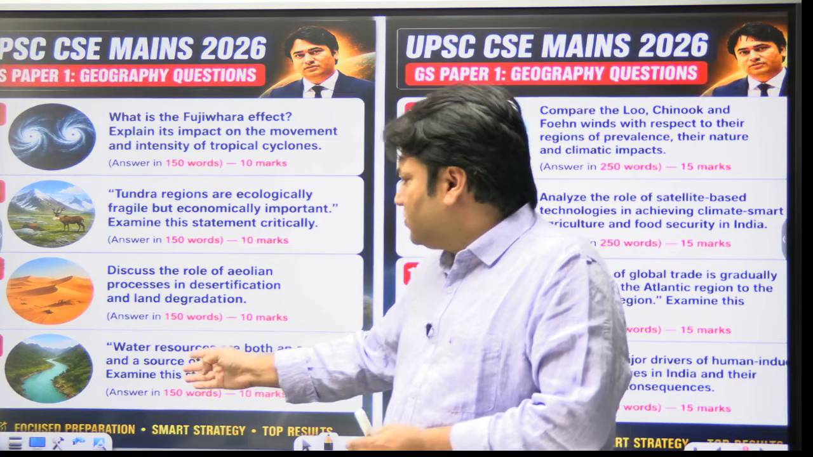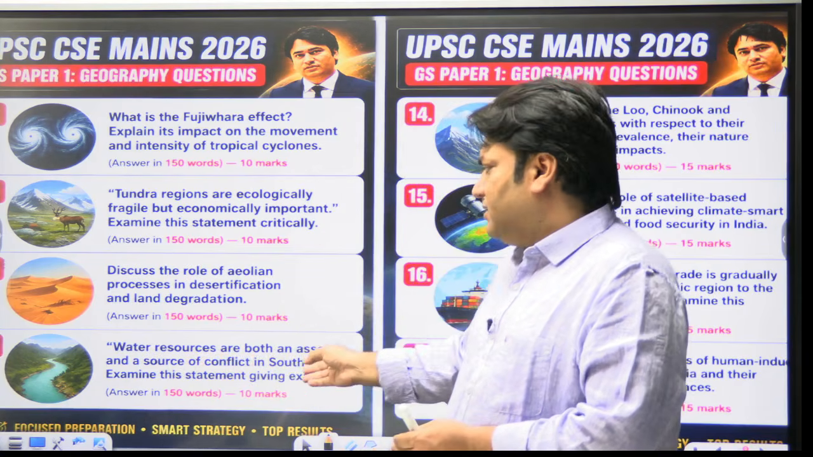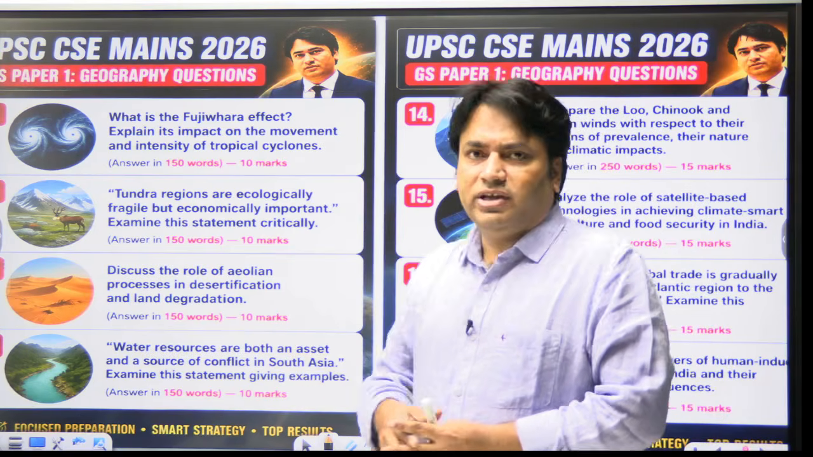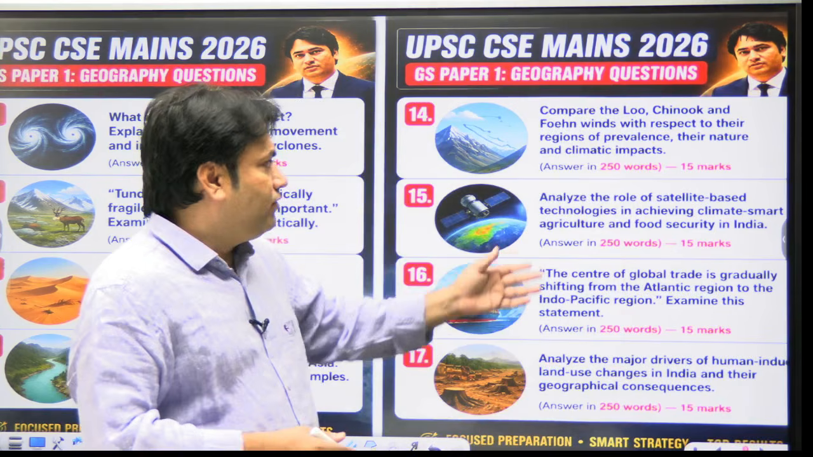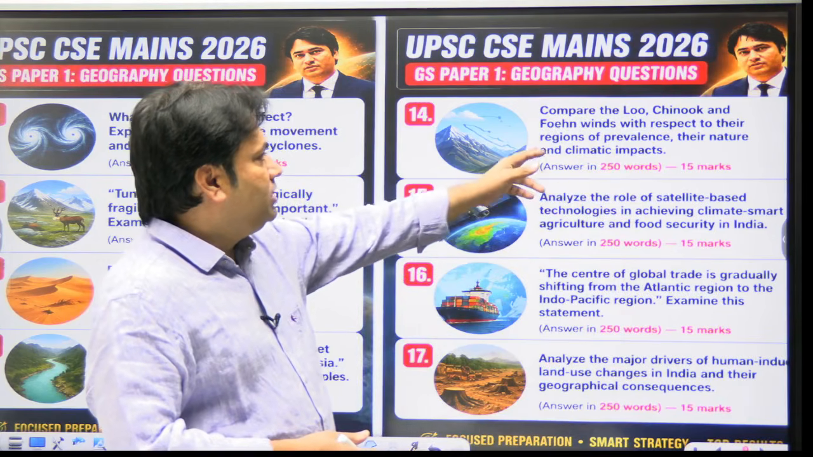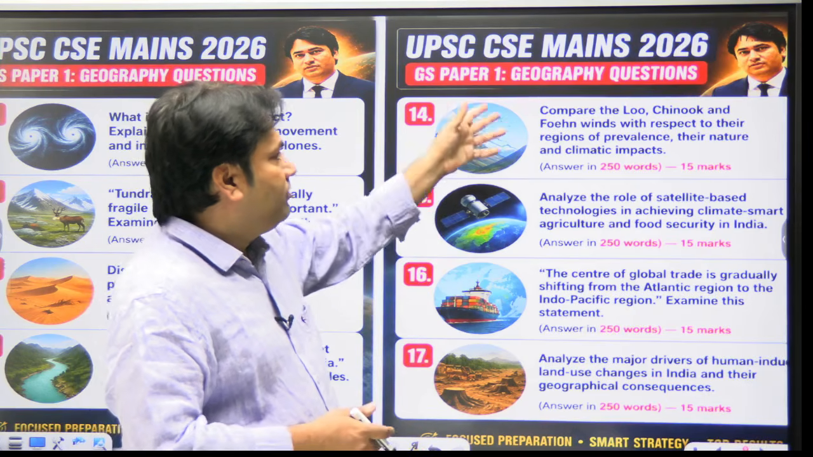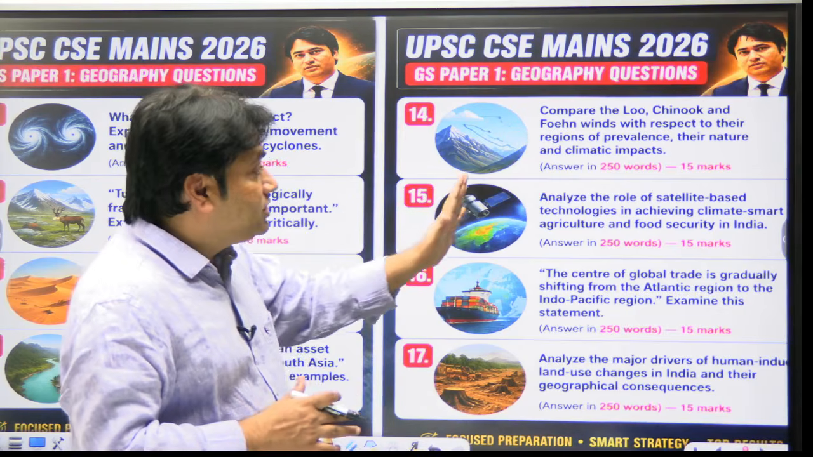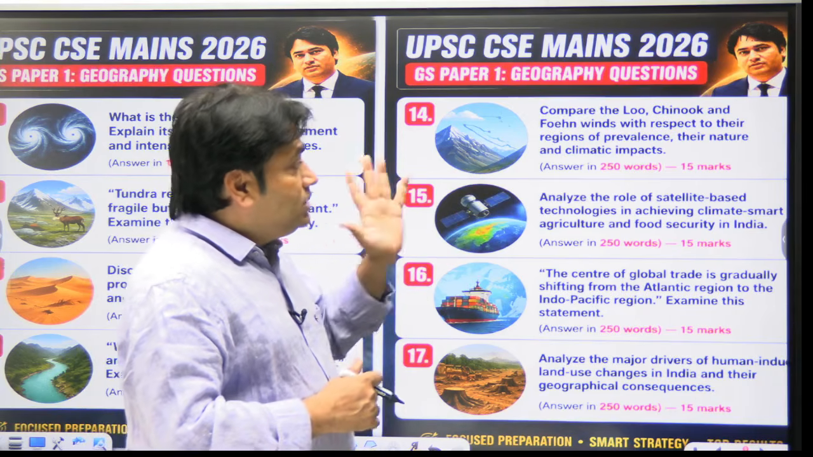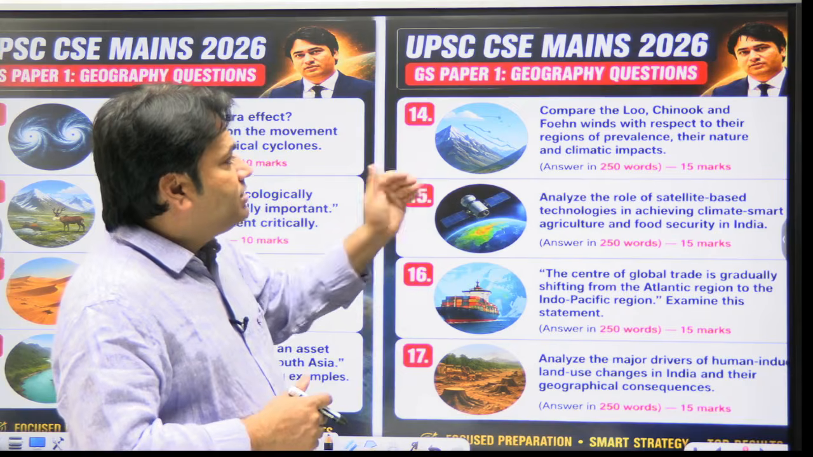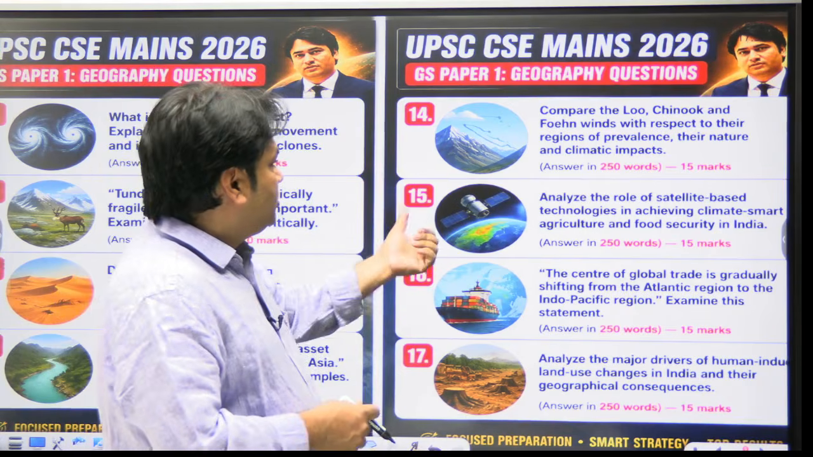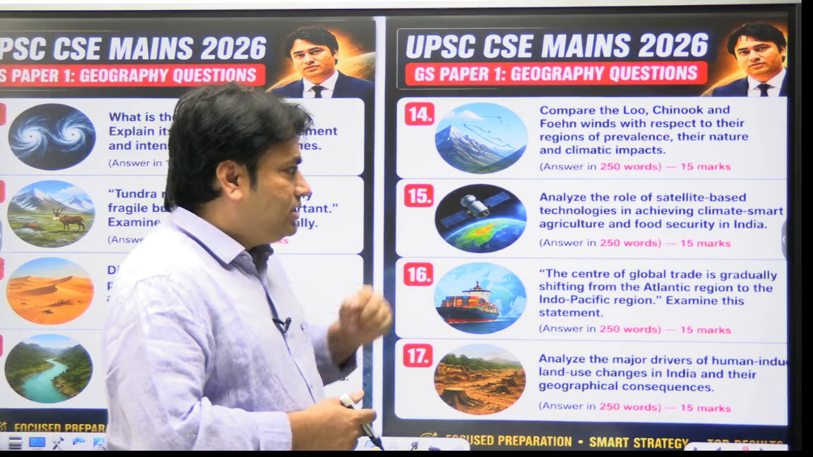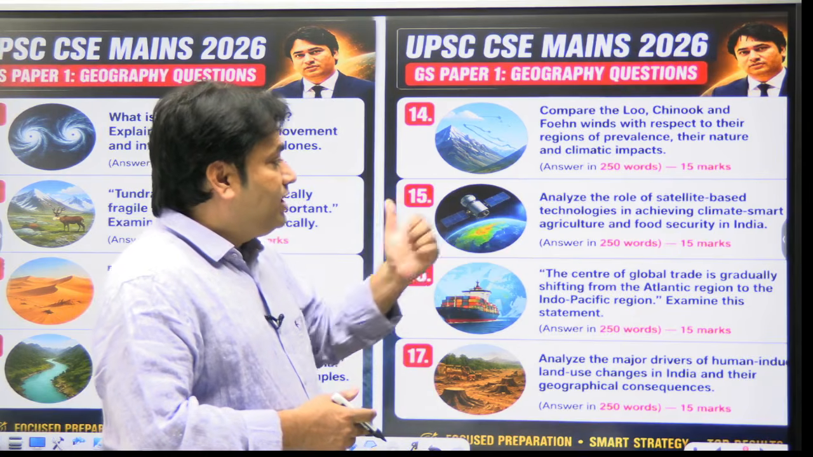The fourth question was, water resources are both an asset and a source of conflict in South Asia, examine the statement giving examples. The remaining 4 questions are 15 marker questions, where you have to write the answer in 250 words. That is question number 15 in your paper. That is, compare the Lu, Chinook and Fohn winds with respect to their reasons of prevalence, their nature and climatic impacts. The next question, 15 marker, was analyze the role of satellite based technologies in achieving climate smart agriculture and food security in India.